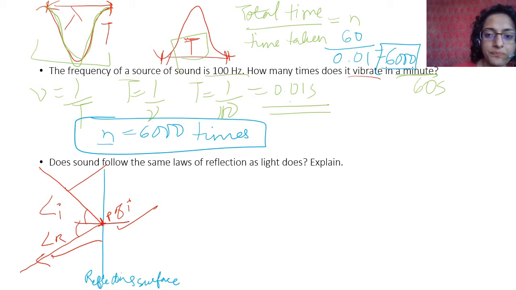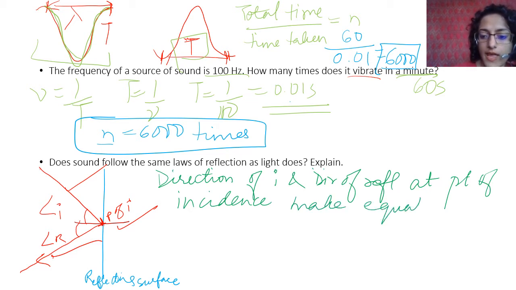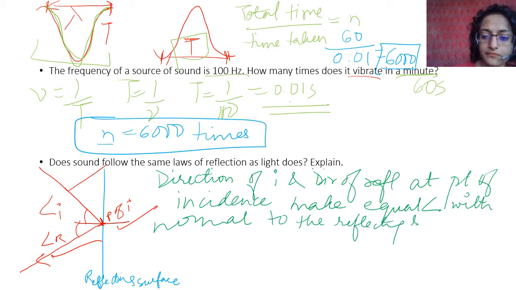Okay, so what are the three things? Direction of incidence, not angle of incidence, and direction of reflection at the point of incidence make equal angles with the normal to the reflecting surface at the point of incidence.